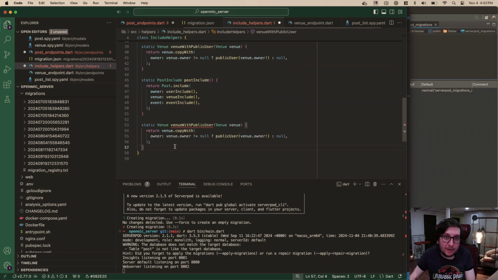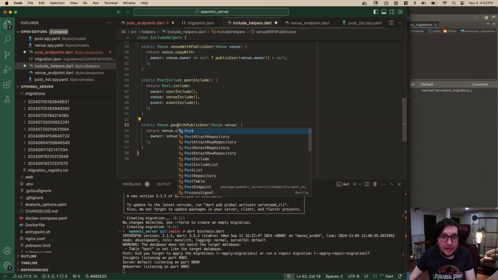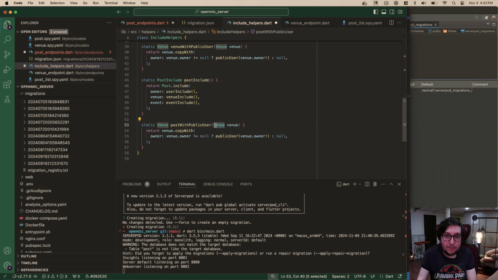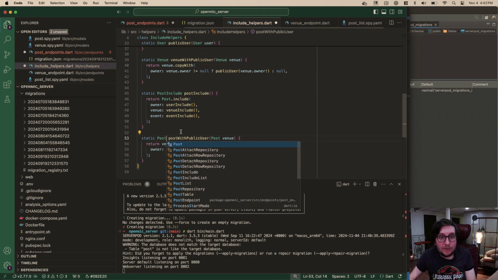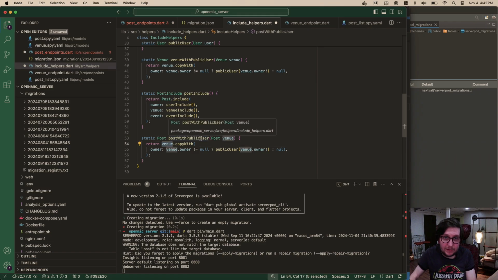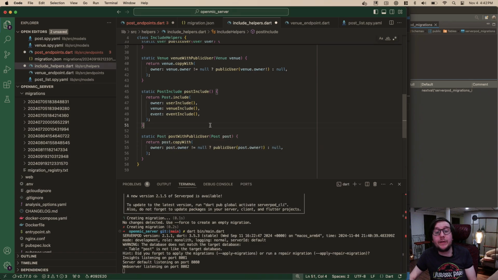Let's do this as well. Let's do post with public user, which expects a post to be put in, and it's going to return a post. And what we basically do is we take, this should be called post now, so I'll just change all these. What we do is we take whatever the post is, and if the post owner is not equal null, we replace it with a public user. Otherwise, we just have null.